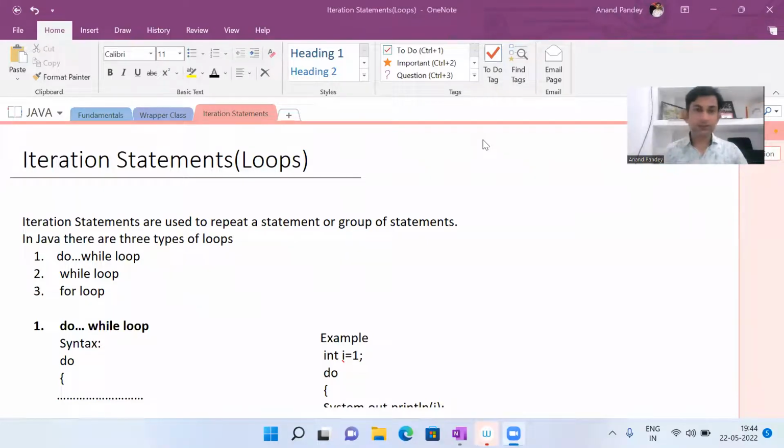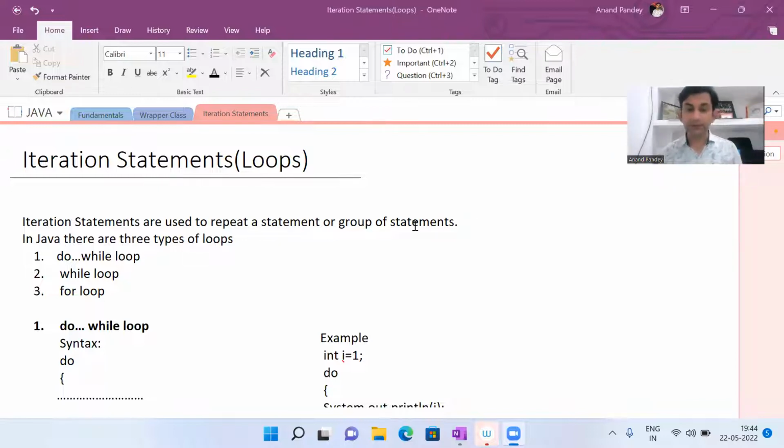So let's start students. See here I have written iteration statement. Iteration statements means iteration is another word for repetition. Repetition, as you know, repetition word very well. Iteration means repetition. So the statements which are used to repeat a statement or group of statements are called iteration statements, and they are also called loops. You can see here, iteration का मतलब होता है repetition. Okay, उसको loop भी कहते हैं. Iteration statements are used to repeat a statement or group of statements.